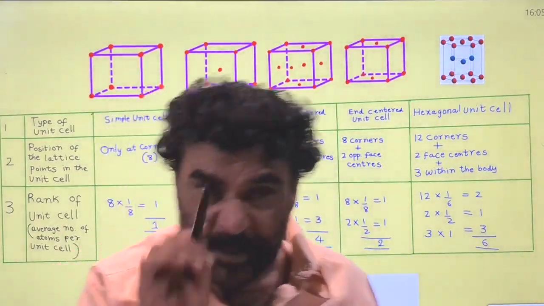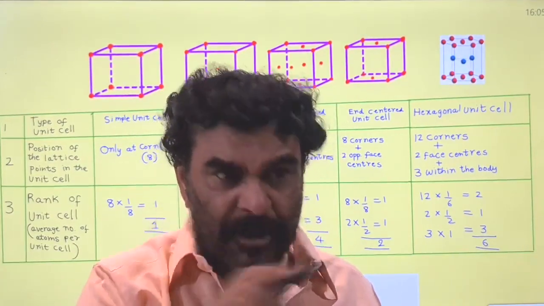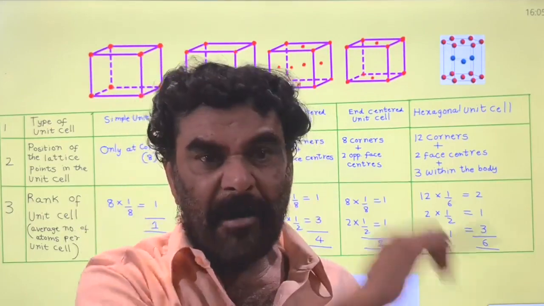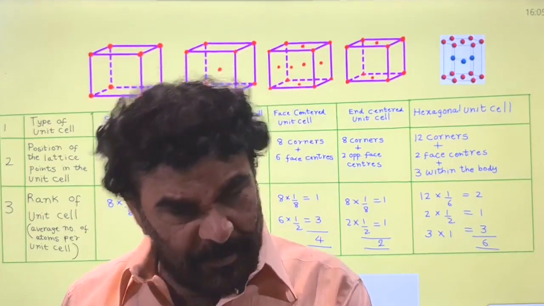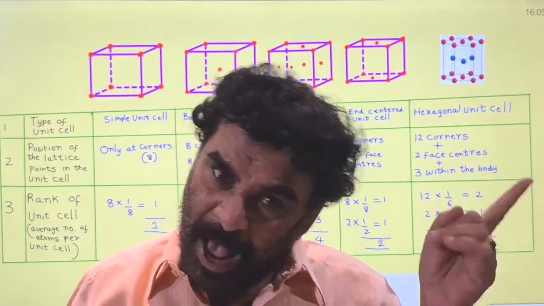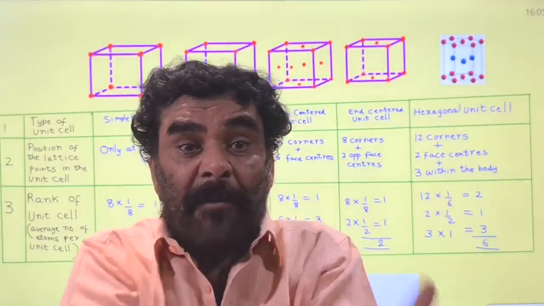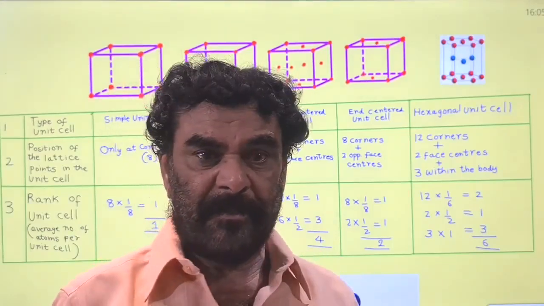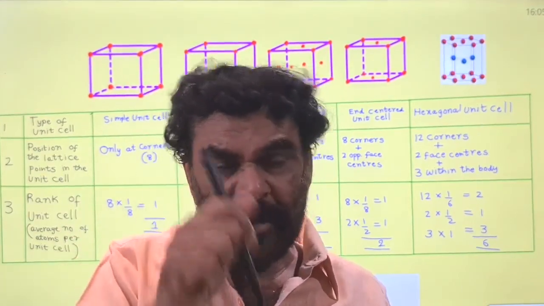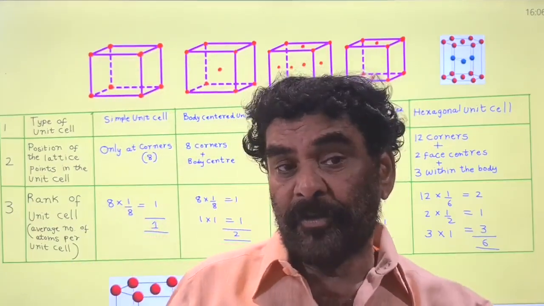A corner lattice point, a basis present at the corner, is involved in the formation of that unit cell as well as 7 other unit cells. In total, it is common to 8 unit cells. Each corner atom is common to 8 unit cells.